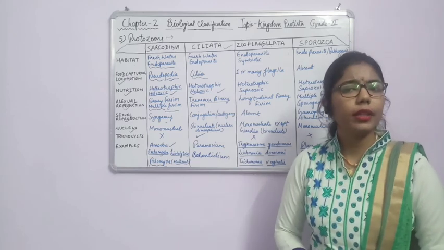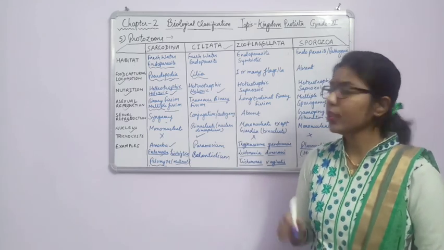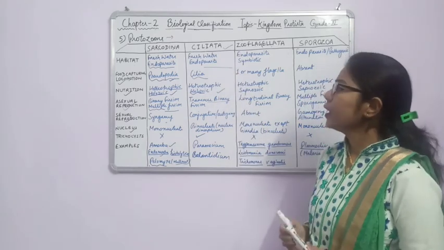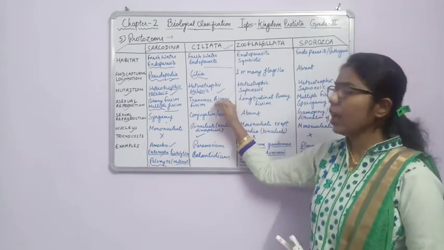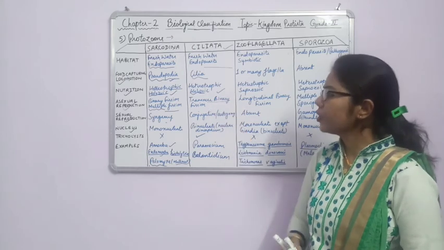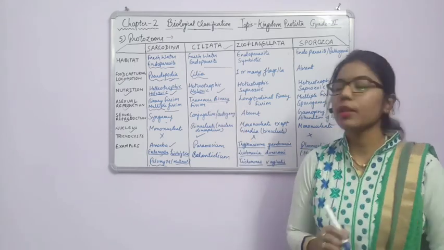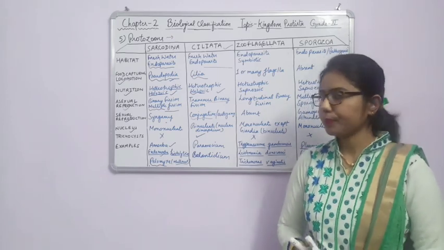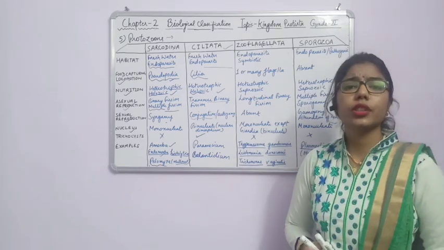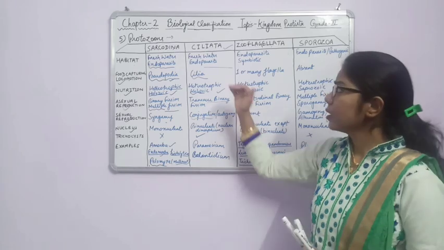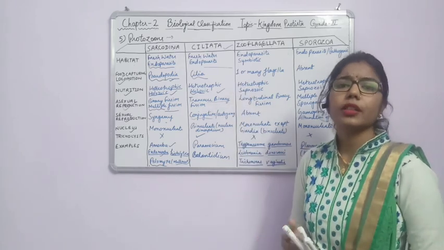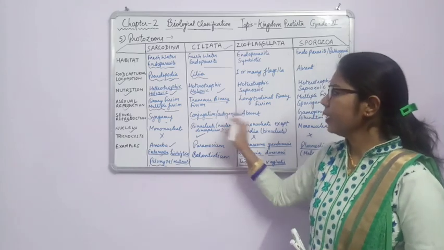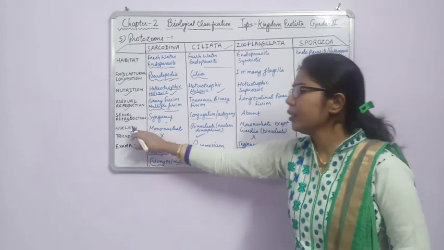And what type of binary fission? Transverse binary fission. What is the meaning of transverse? It means that in this form, transversely, the cell will divide into two equal halves with the help of binary fission. Now when we talk about sexual reproduction, it takes place with the help of conjugation. So what is conjugation? Attachment of the structure so that there will be transfer of material from one organism to another organism.